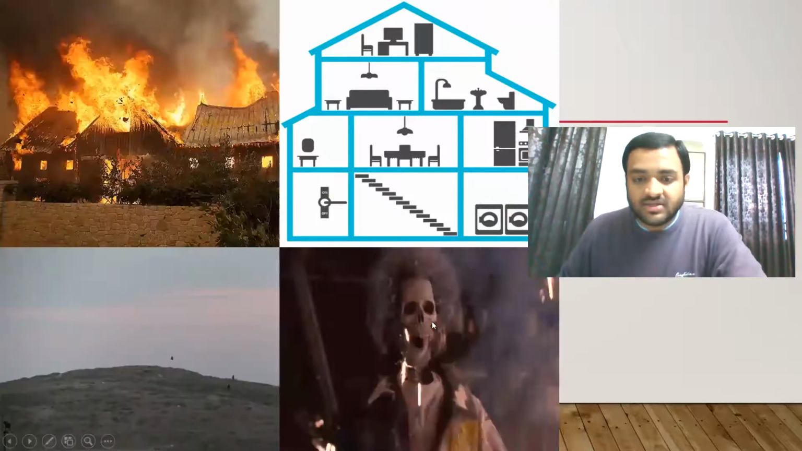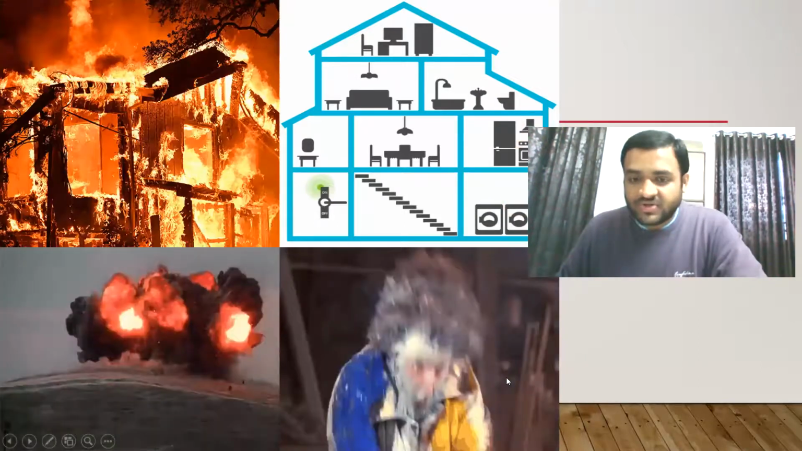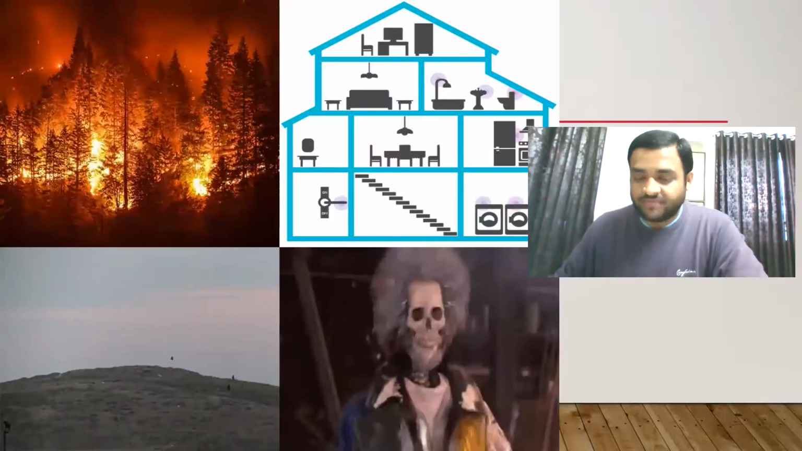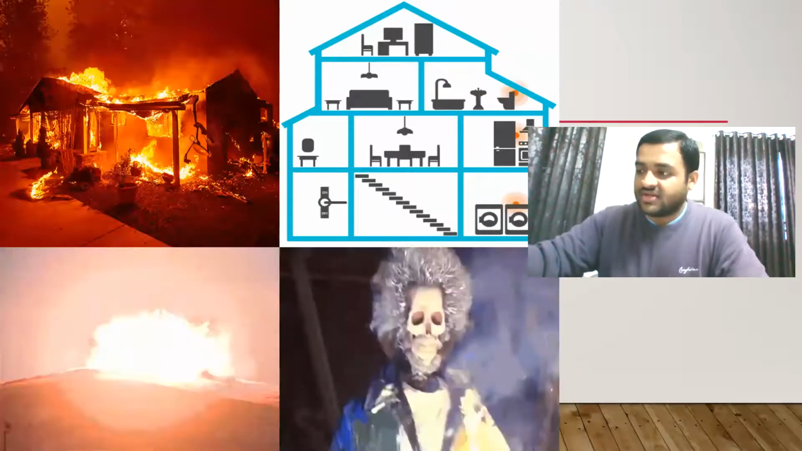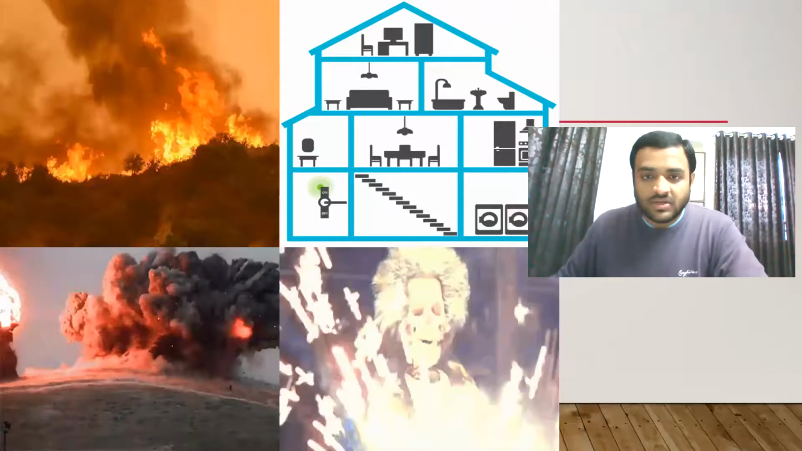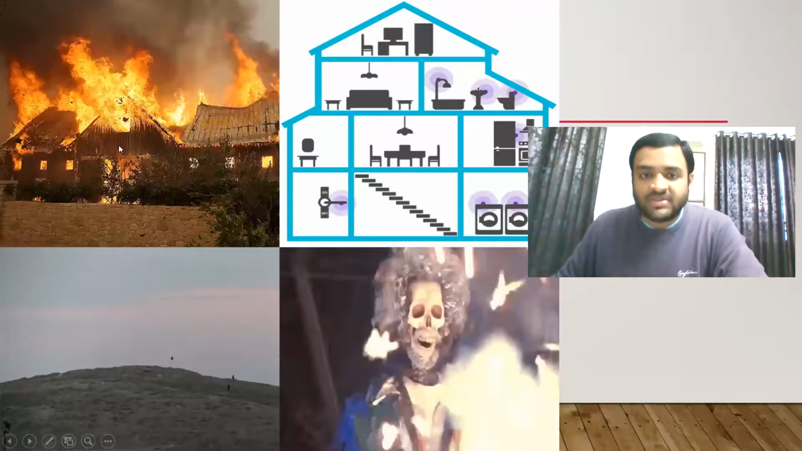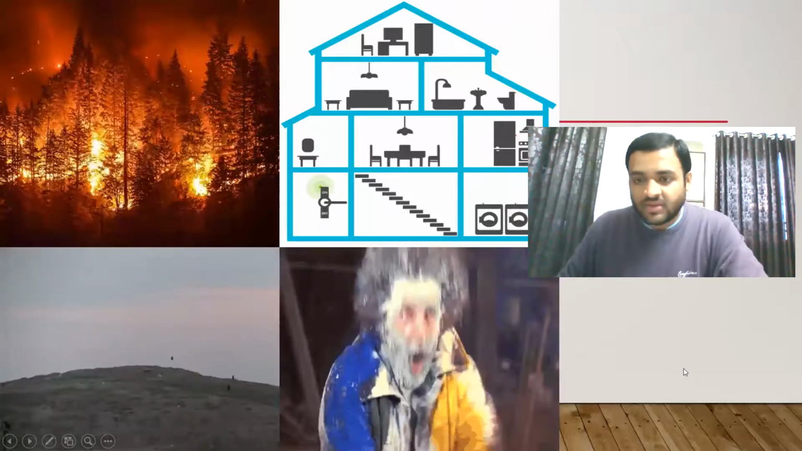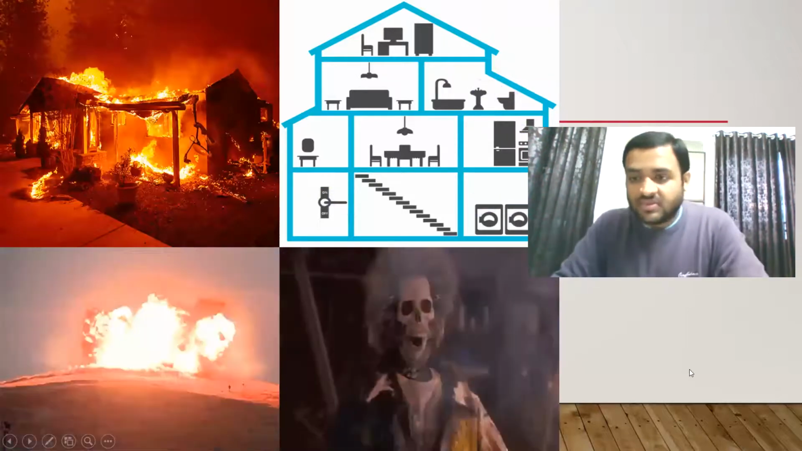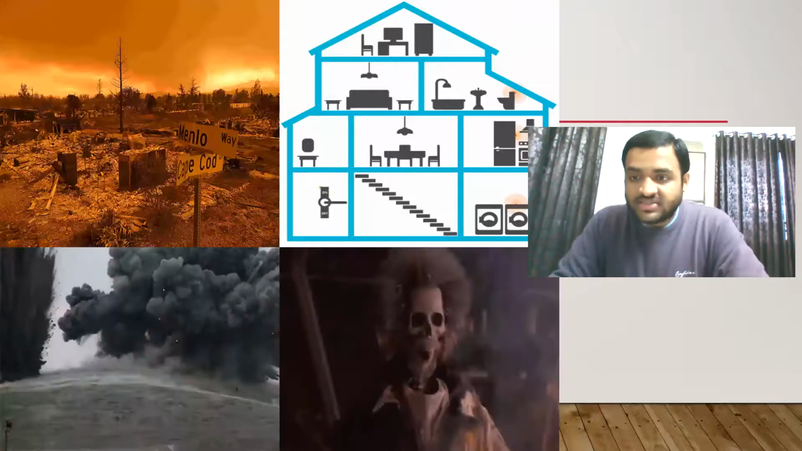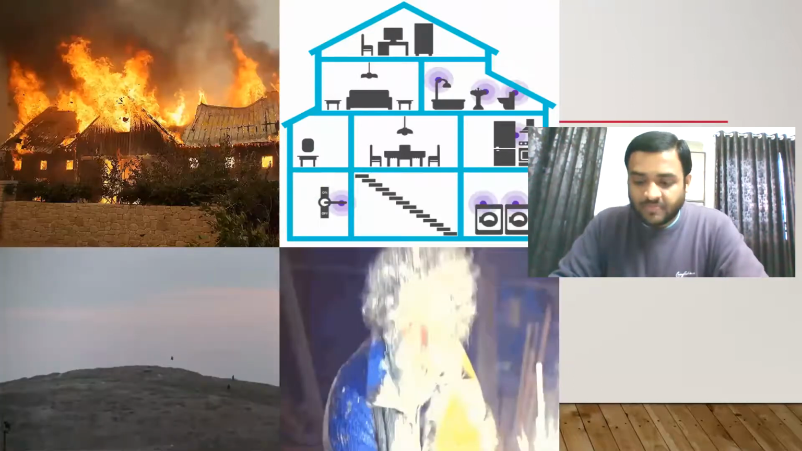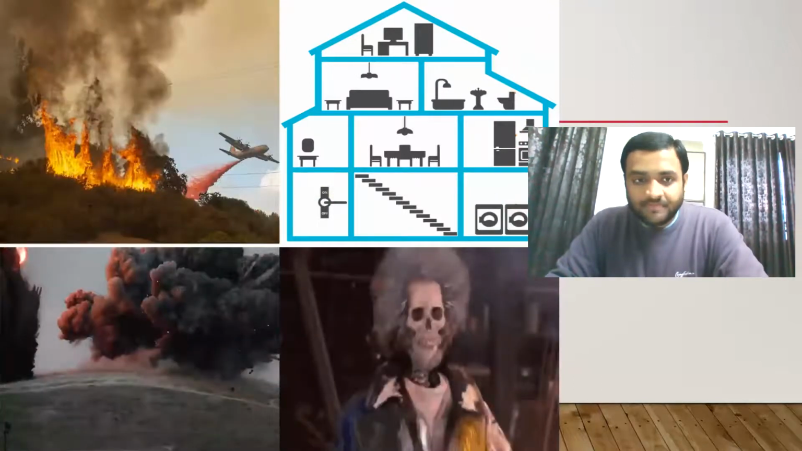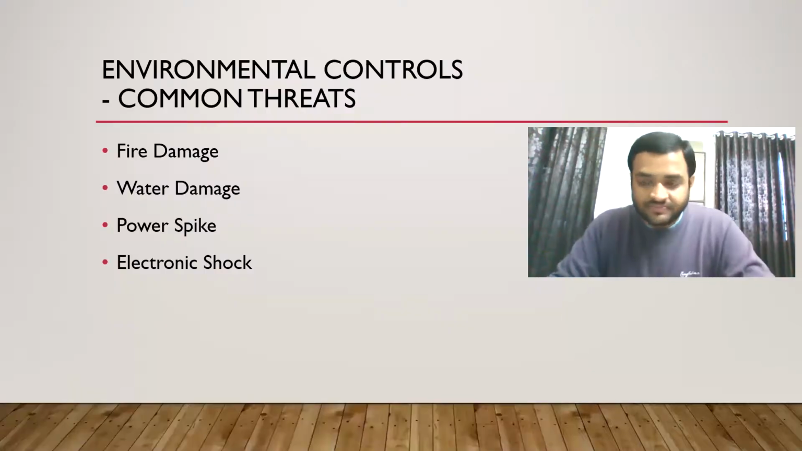And this is a person using a computer getting an electronic shock. It is just hypothetical. So fire damage, water damage, bomb threat, and electronic shock. These are the environmental threats. These threats are external to the organism. Now let's see what are the common threats.